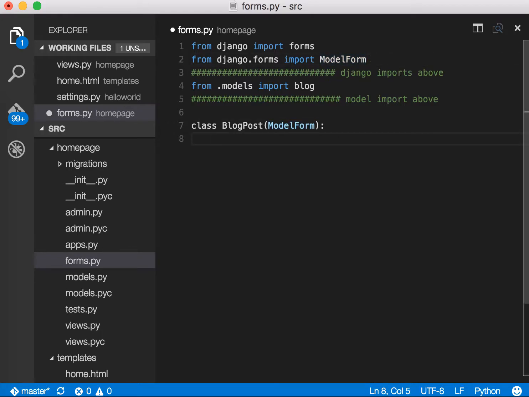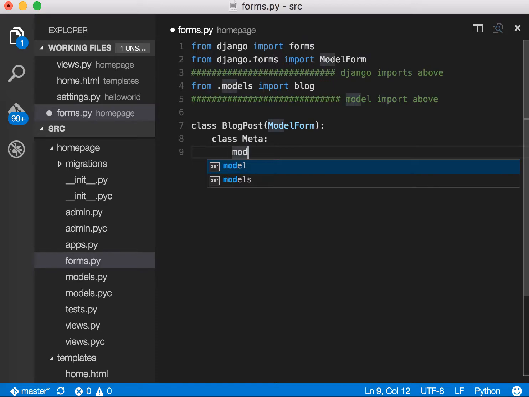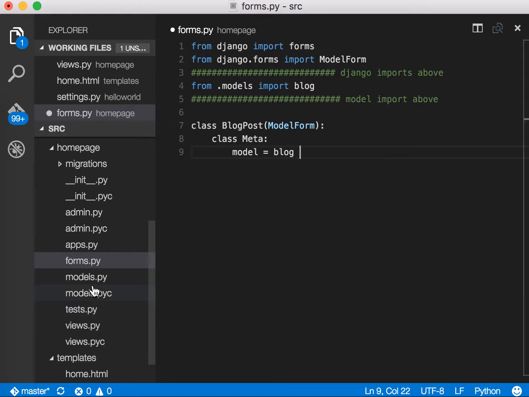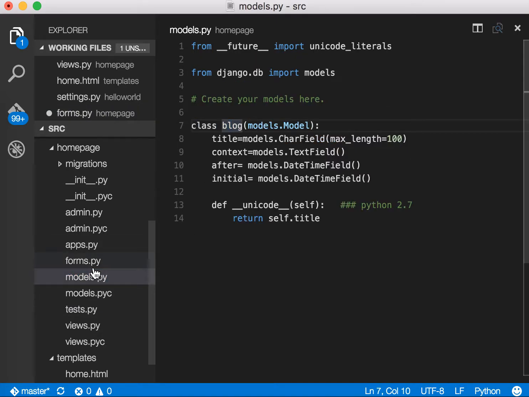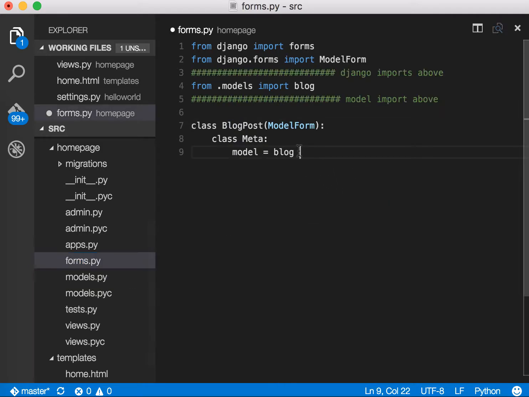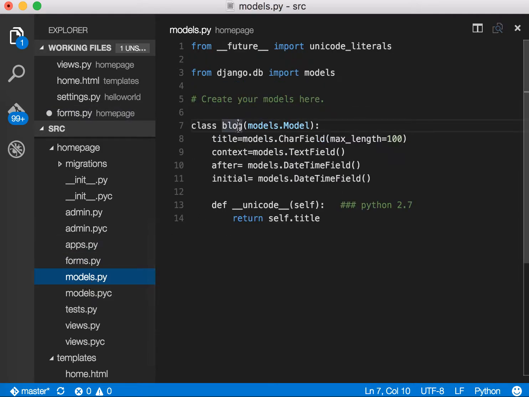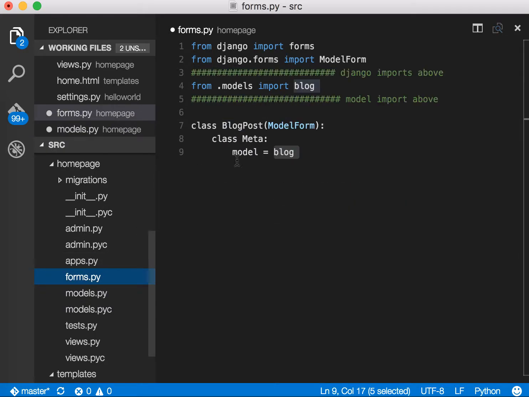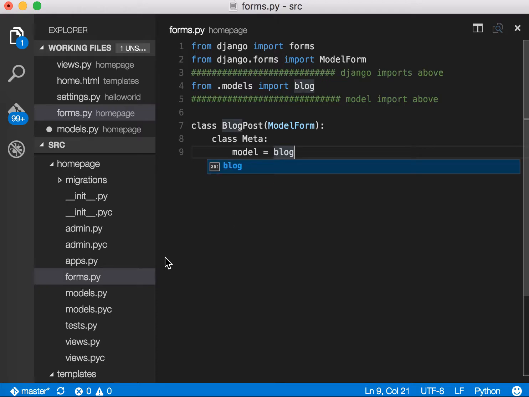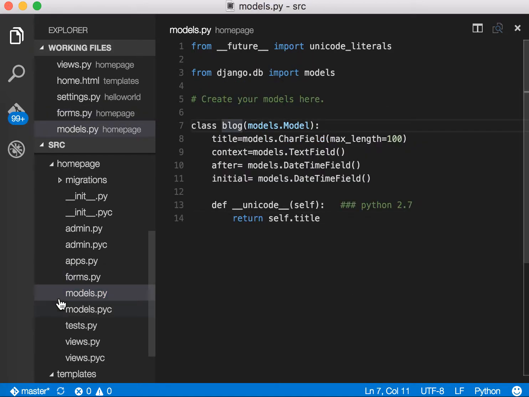Now inside our class, I'm going to say class Meta, and we're going to define the model that we're using. I'm going to create a line called model equals Blog. This line means that the model we're using is from our Blog class. So if you named this something else, you're going to have to name this something else. For example, if the model was Blogs, you'd say Blogs. But since we named it Blog, I'm going to name it Blog in our forms.py.